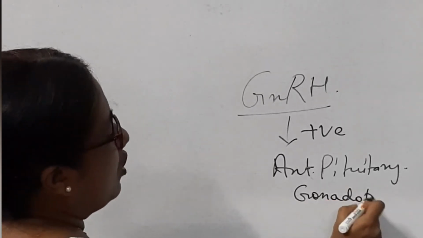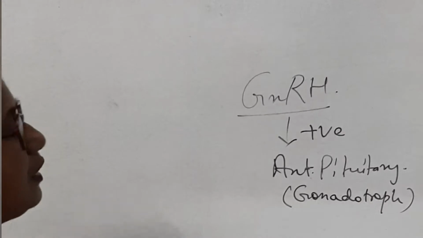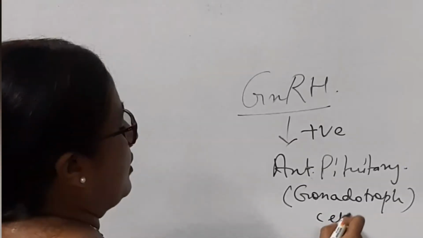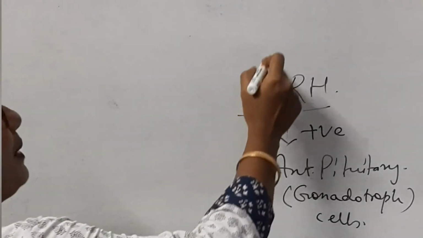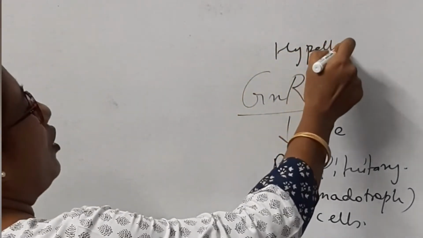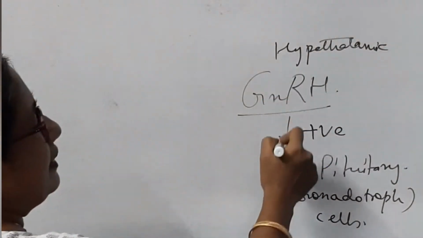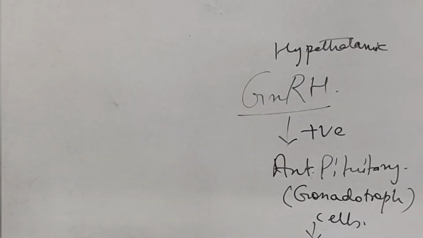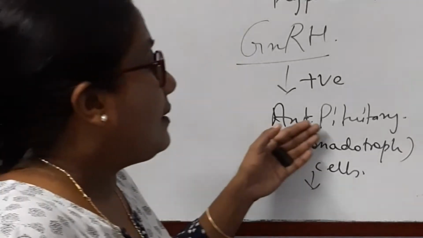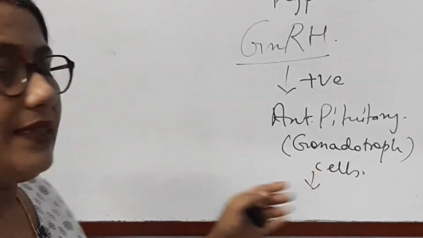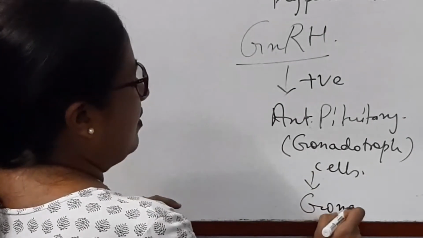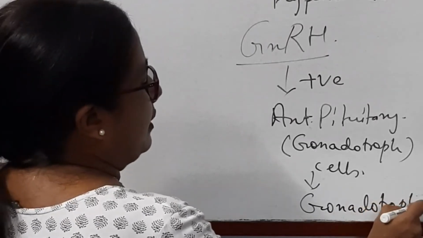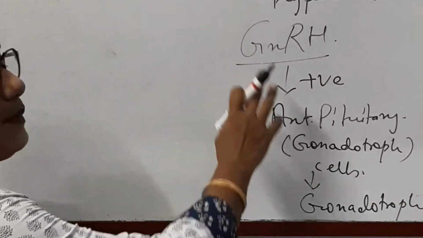Gonadotroph cells of the pituitary gland will be stimulated by the GnRH, which is released by the hypothalamus. So it is a hypothalamic hormone that is stimulating the gonadotroph cells of the anterior pituitary. In return, the pituitary will act on the other glands for their secretion. Further, the anterior pituitary will release gonadotrophin. You will study later in the chapter how it works. So this is the stimulating action of the hypothalamic hormone.